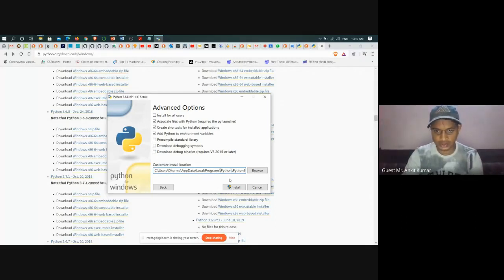Okay, so what I want to do here is everything I'm going to remove before Python until C colon backslash. So we are going to install Python 3.6 in a folder by the name of, let's say, Python 3. Okay, so inside the C drive of your computer, it's going to create a folder by the name of Python 3, and inside that it is going to install Python 3.6 and all these things.